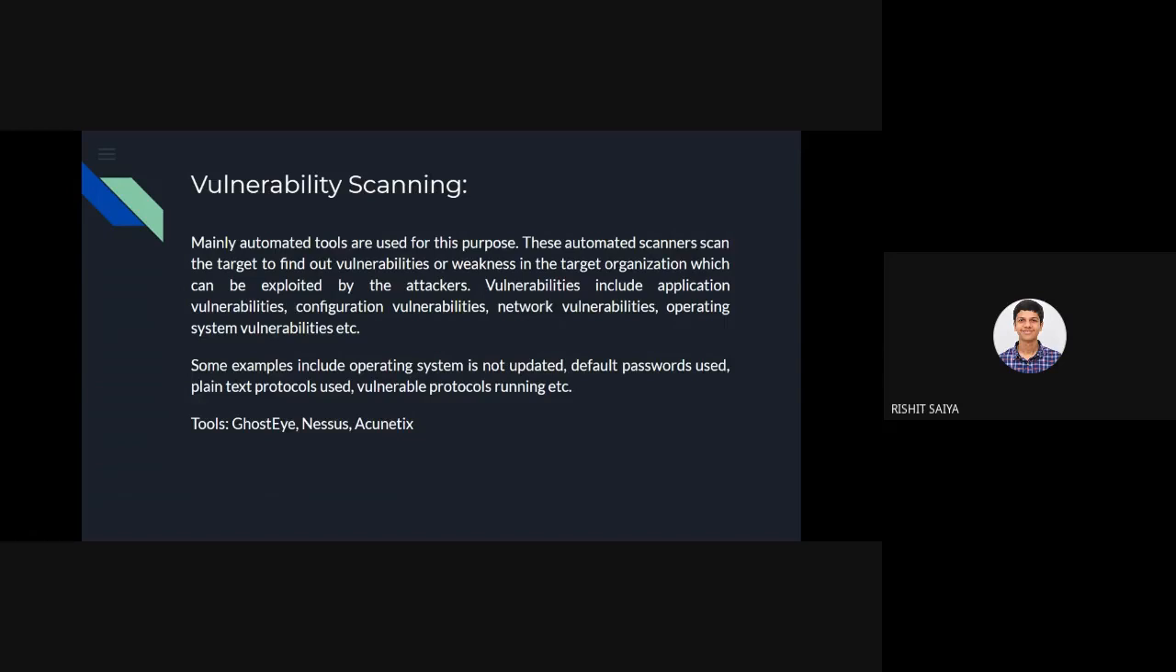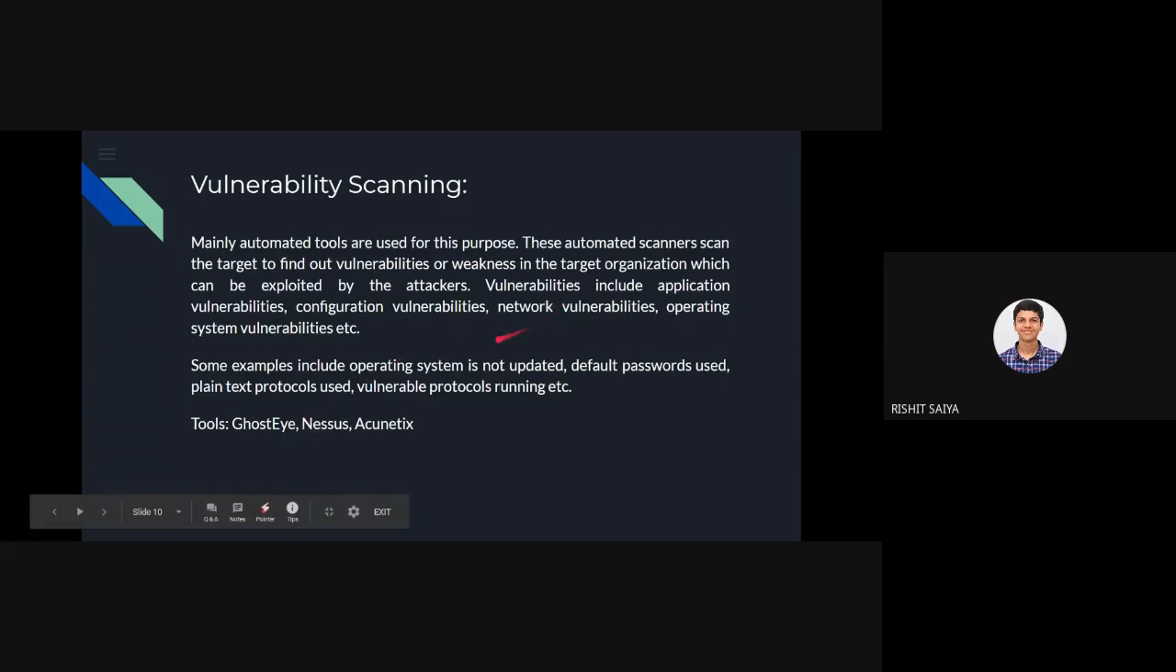So till then, that would be my last resort, because we know that exploiting a port and some services like HTTP would be tedious work, but getting an easier vulnerability to exploit would definitely be a more efficient way to exploit the whole system rather than concentrating on a port or one of the services. So we'll see what vulnerability scanning is. It's mainly automated tools that are used for this purpose. In this case, I have used GhostEye.